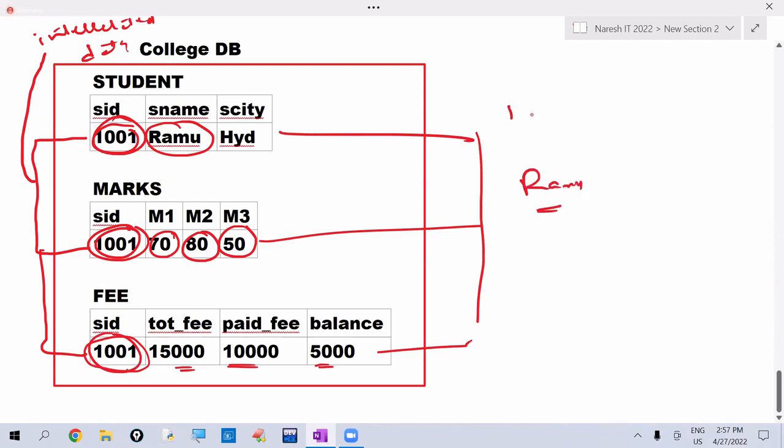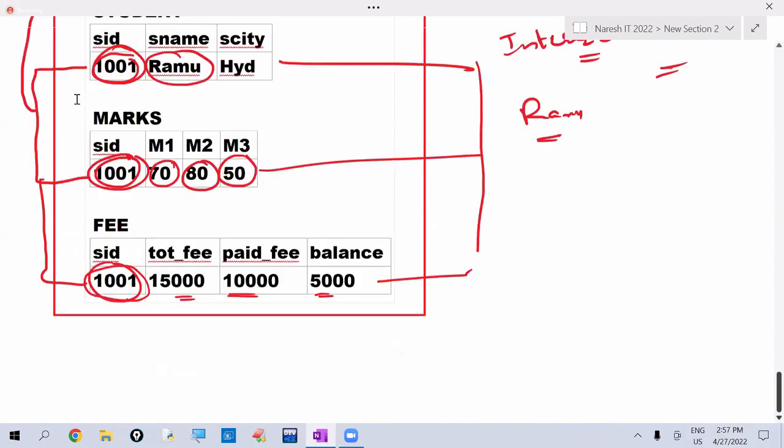So here, interrelated data items are there. This collection of interrelated data we are calling as the database. Database means it is the collection of interrelated data and it is in an organized form. Means it is in the meaningful form.